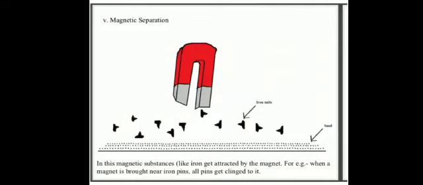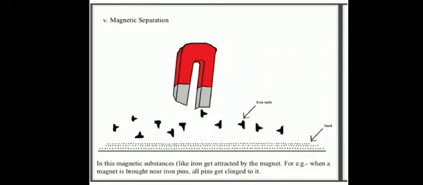For example, a mixture of iron filings and sulfur powder can be separated using a magnet. This is because iron filings are attracted by the magnet whereas sulfur is not attracted by the magnet. Okay? Or we can separate iron nails from sand also, because iron gets attracted towards a magnet and sand does not have any attraction property towards a magnet.